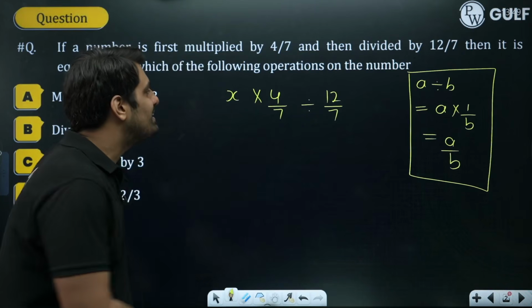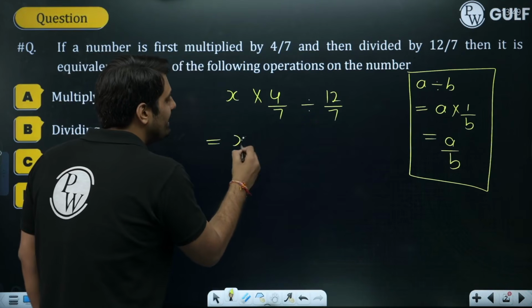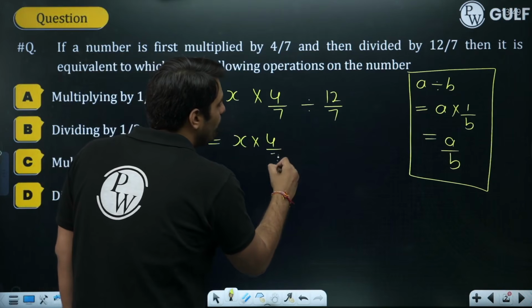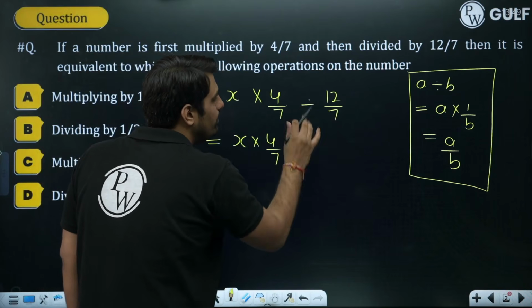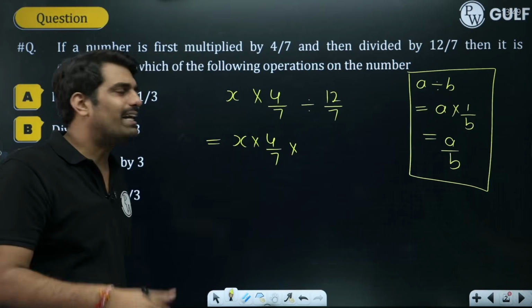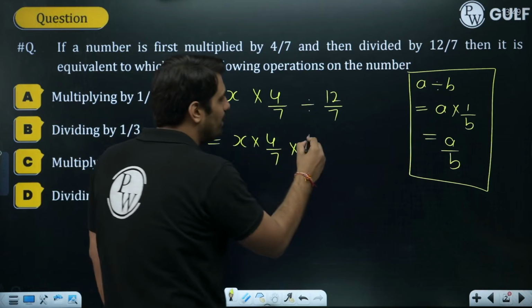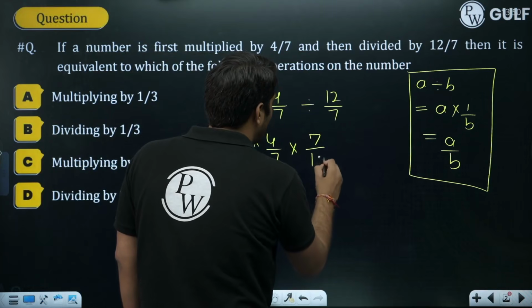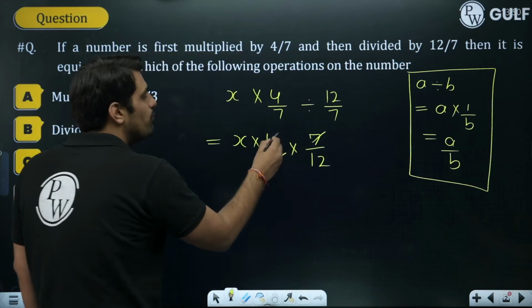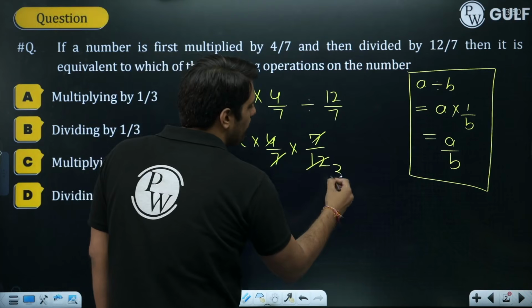So conducting the same operation here, x into 4/7, multiplication. I'll be converting division into multiplication and taking the reciprocal of this number, so 7/12. 7 and 7 get cancelled out. 4 will be cancelling out 12 three times. What is left over here?